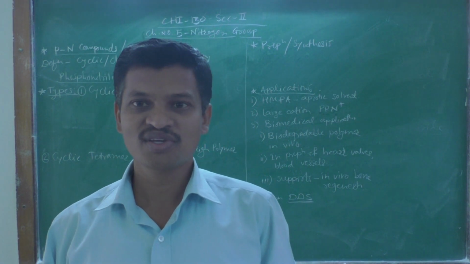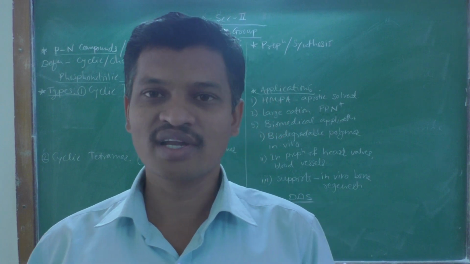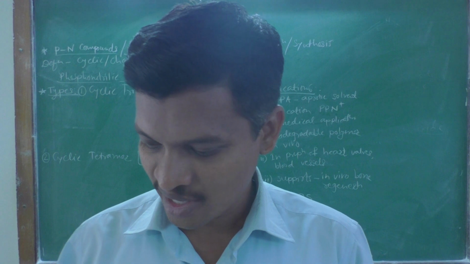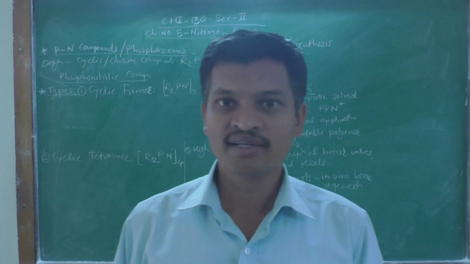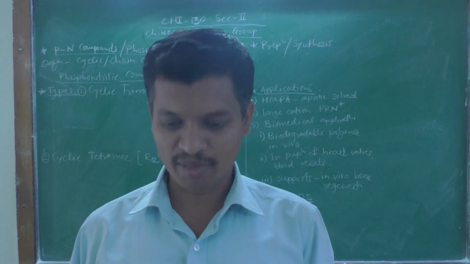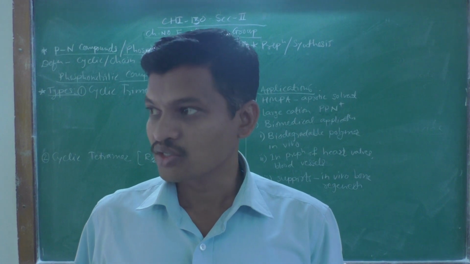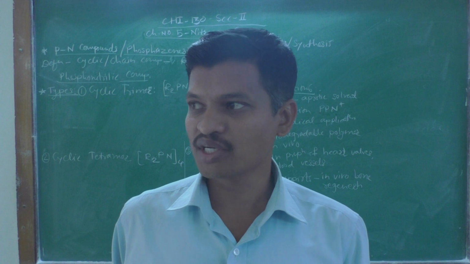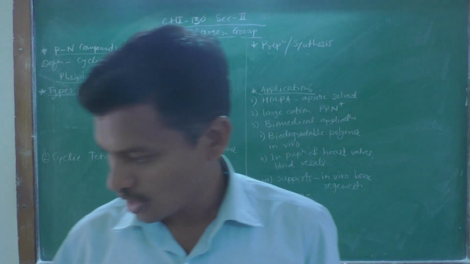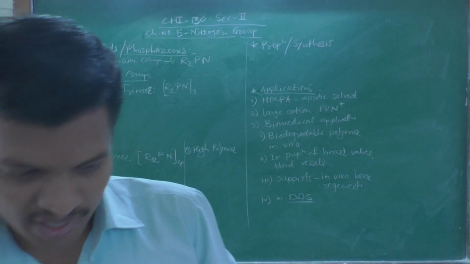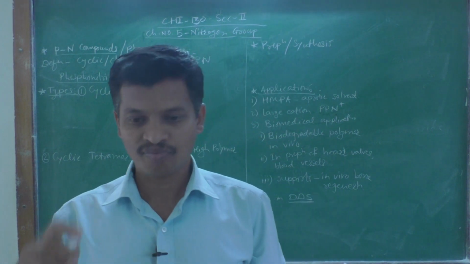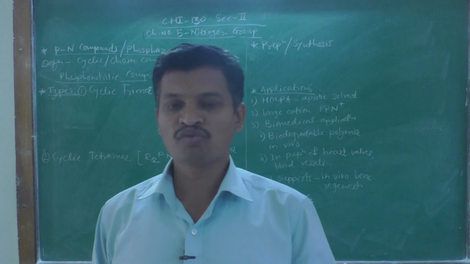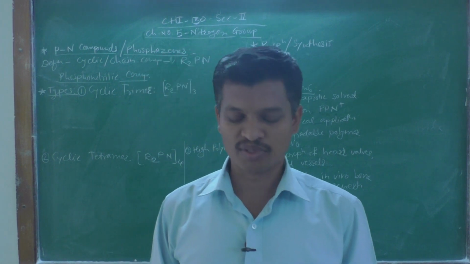So, dear students, we are discussing our inorganic chemistry paper, that is CHI 130, and in that we have started the nitrogen group elements. Today we will wind up our nitrogen group elements topic, and our topic name is PN compounds and SN compounds. So, first of all, let us see PN compounds.